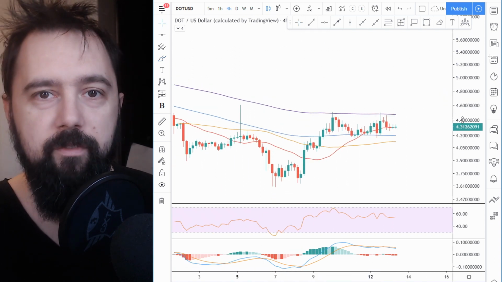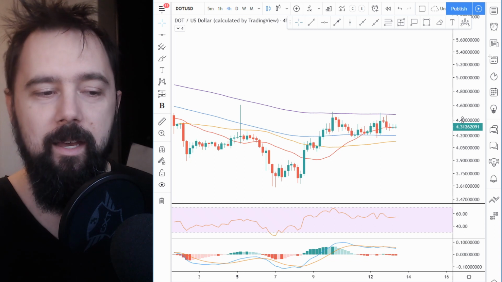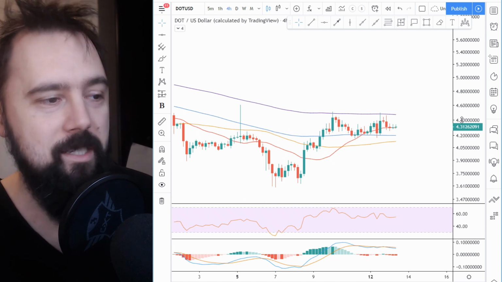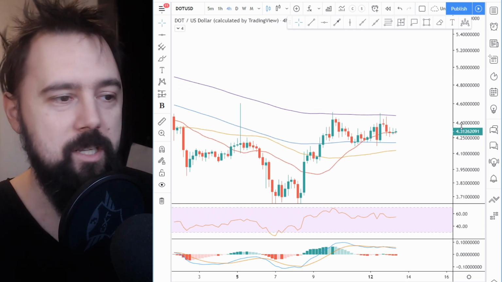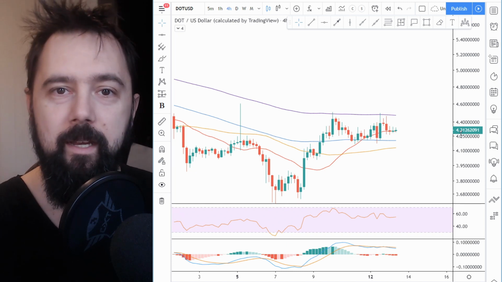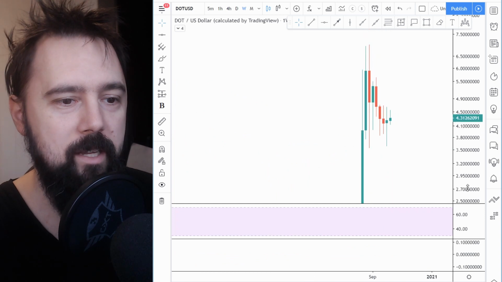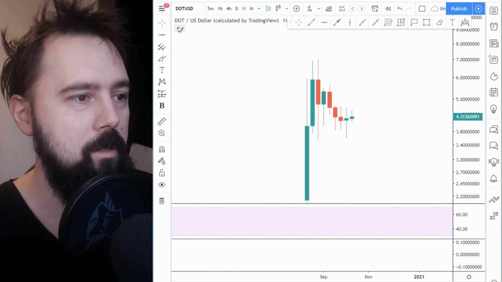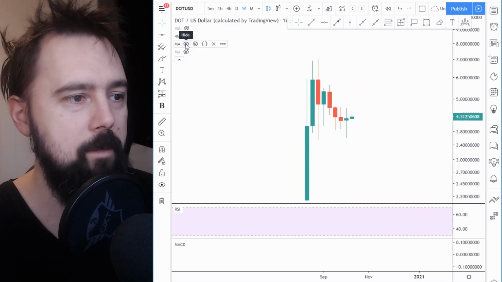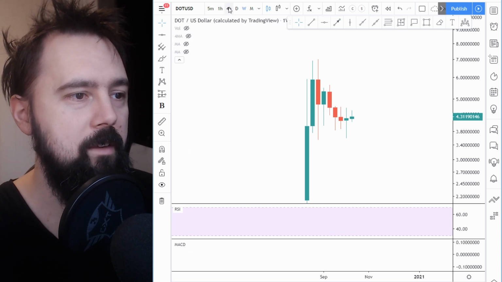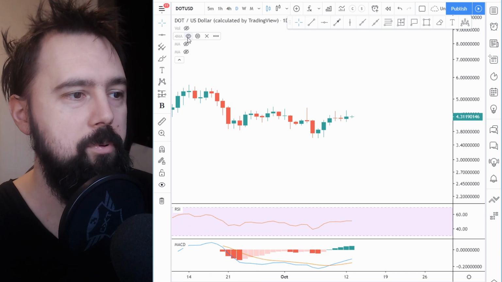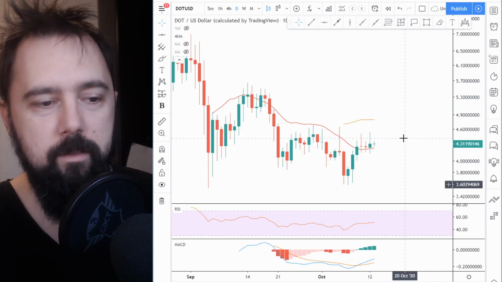You are just looking for where it's going to break, which averages it is using as support and resistance, and you just keep on moving between the time frames, daily, weekly. There's not much to do on the weekly right now. There is not even one moving average. Let's look at the 10 moving average. It's not there. It doesn't even have the 10 moving average up. So yeah, that's the moving average.